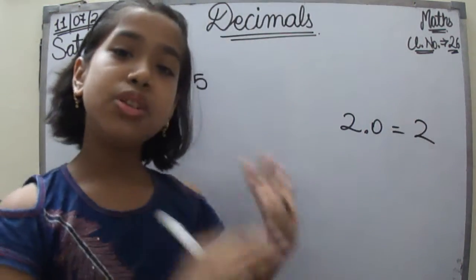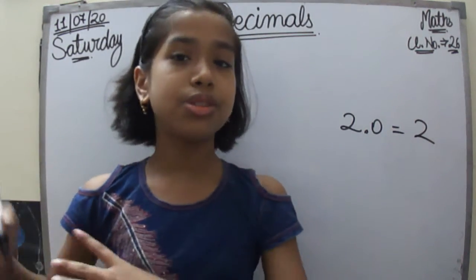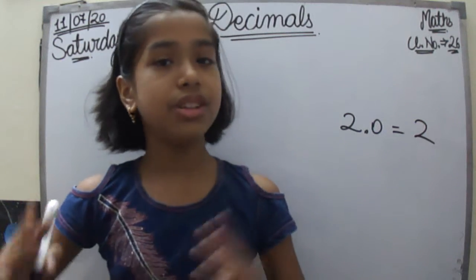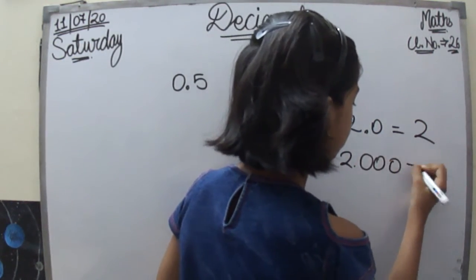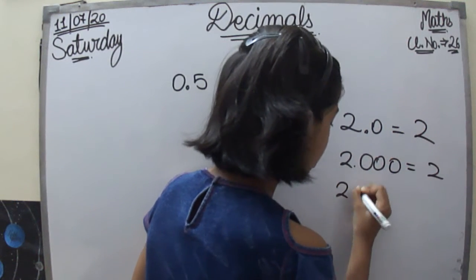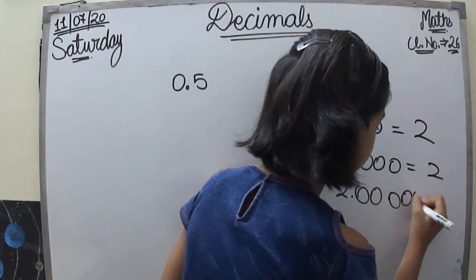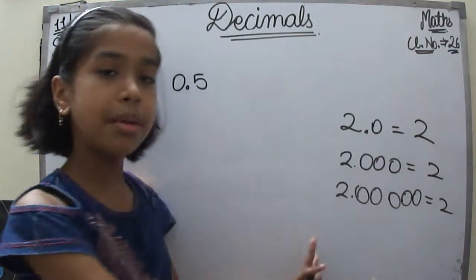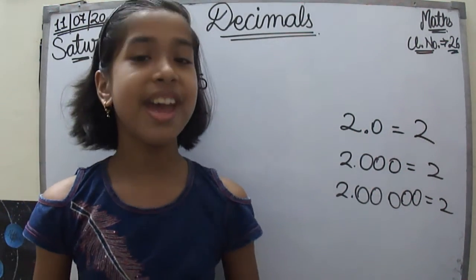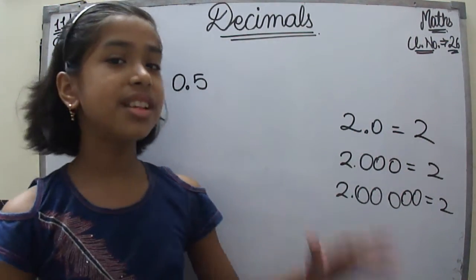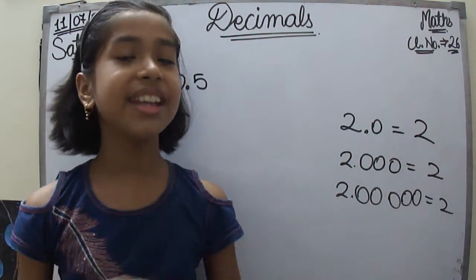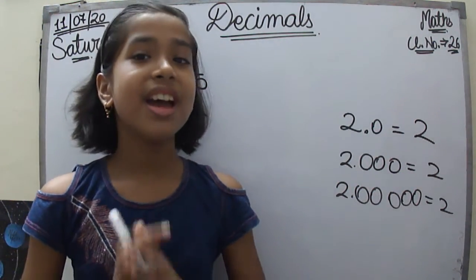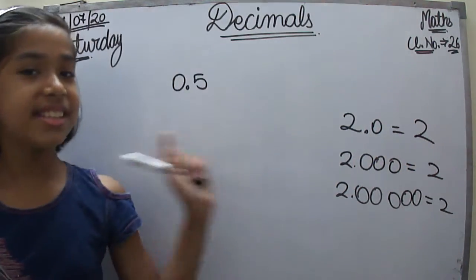So that means 2.000 is equivalent to 2. We can have 2.000 is equal to 2, 2.00000 is equal to 2. All of them are equivalent to 2. That's because the 0 after the decimal point doesn't carry any value. Now let's see this.